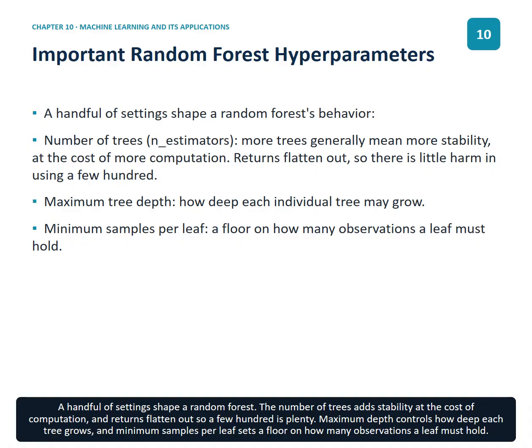A handful of settings shape a random forest. The number of trees adds stability at the cost of computation, and returns flatten out, so a few hundred is plenty. Maximum depth controls how deep each tree grows, and minimum samples per leaf sets a floor on how many observations a leaf must hold.